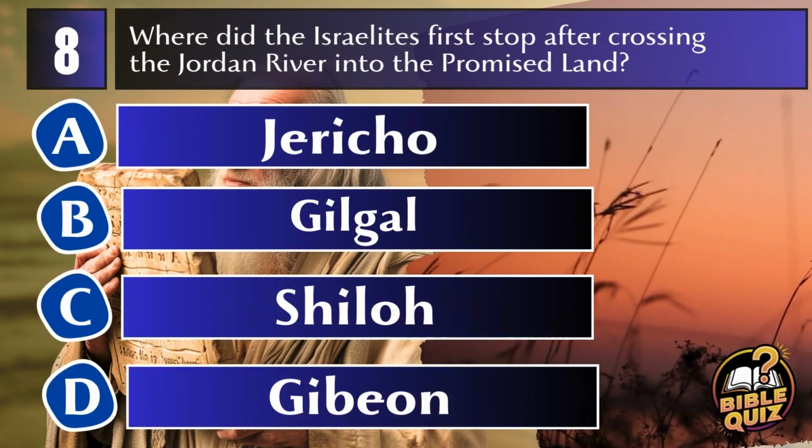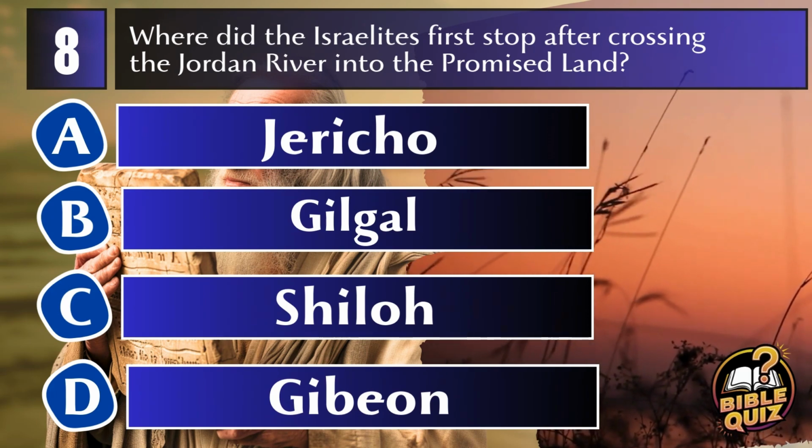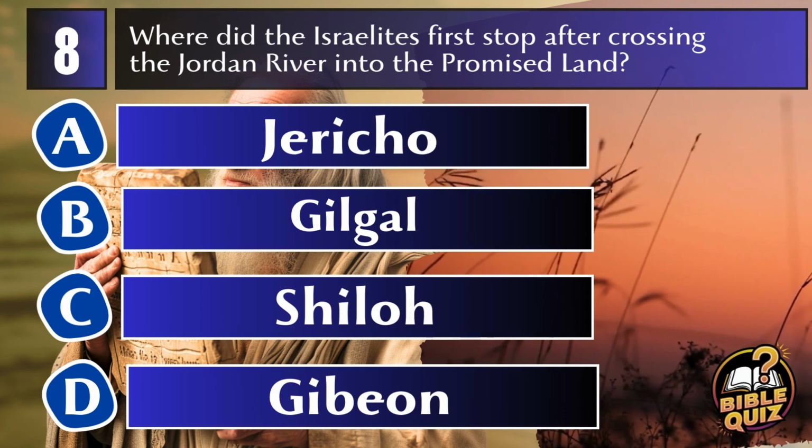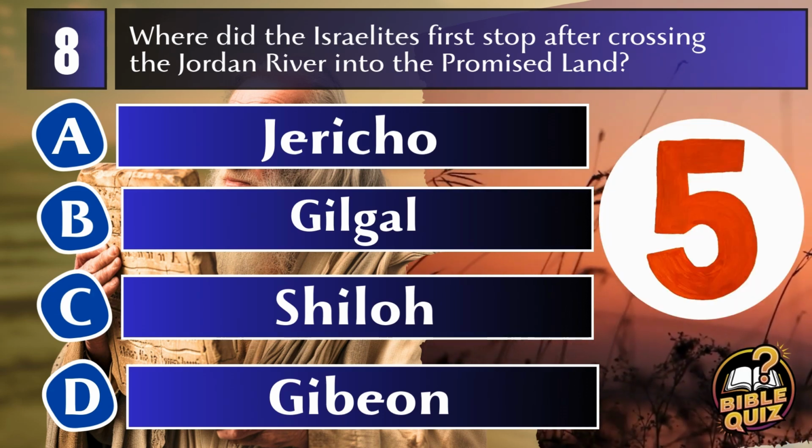Question 8. Where did the Israelites first stop after crossing the Jordan River into the Promised Land? A. Jericho. B. Gilgal. C. Shiloh. D. Gibeon.